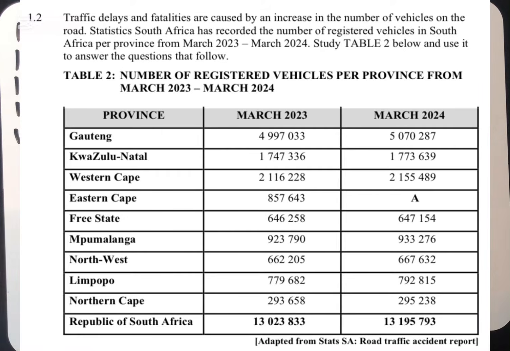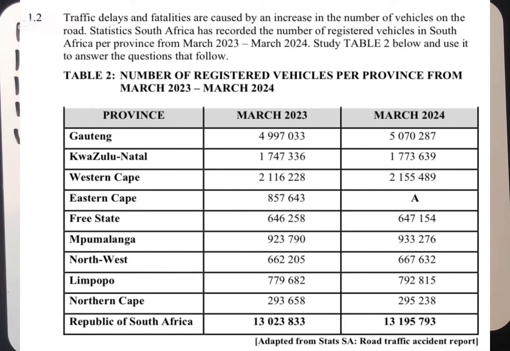1.2 says traffic delays and fatalities are caused by an increase in the number of vehicles on the roads. Statistics South Africa has recorded the number of registered vehicles in South Africa per province from March 2023 to March 2024. Study Table 2 below and use it to answer the questions that follow.